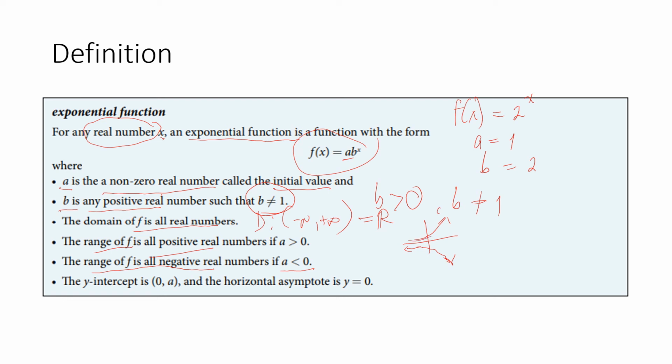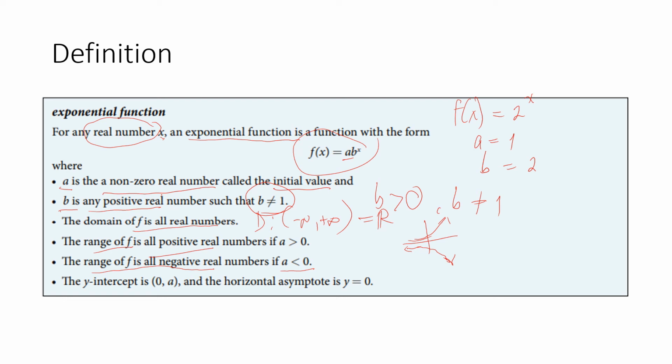If this one is increasing without bound, this one is decreasing without bound. Now, the y-intercept is 0 and a. What is a? A is the initial value. And the horizontal asymptote is y is equal to 0. Okay, take note of that.